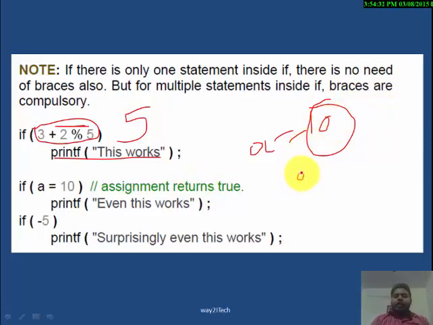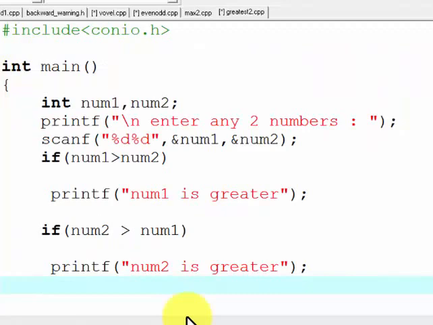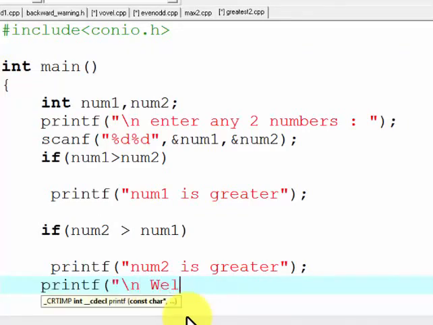But if you are writing a is equal to 0, this will return the value 0. 0 means false. If here a is equal to 0 is there, then this will not execute. This will return false. If minus 5 is a non-zero number, this will also execute. So what will be the output of this? Like, I write one more statement here, printf welcome to Way2yTech.